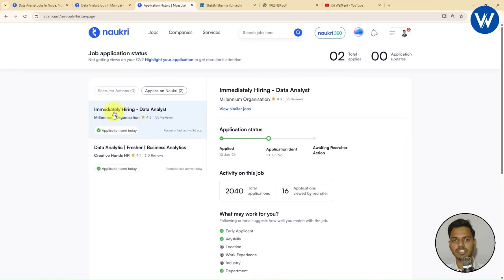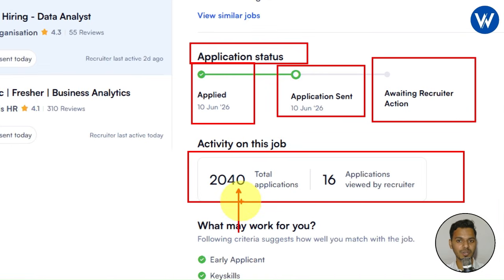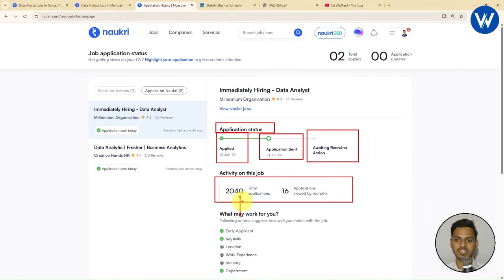Now if I click on this particular job, here you can see the application status. Okay, applied on 10th Jan 2026, application sent, waiting for recruiter action. Here you can notice total number of applications are 2040, which is very large, and applications viewed by recruiter are only 16.